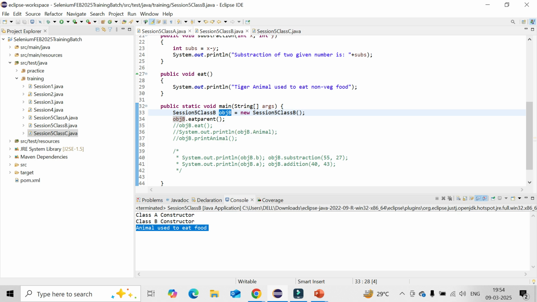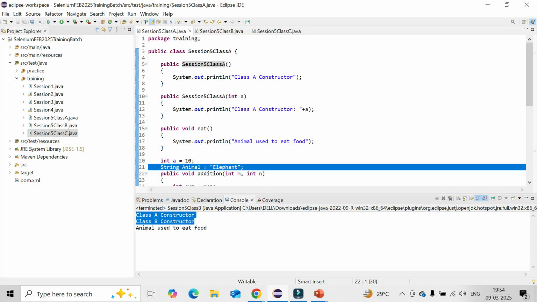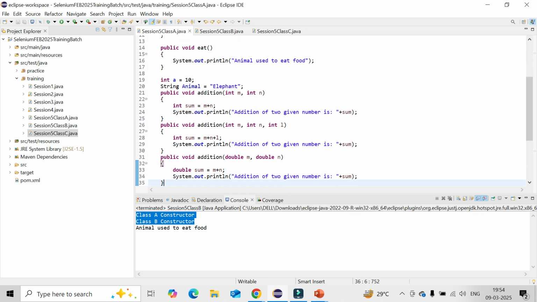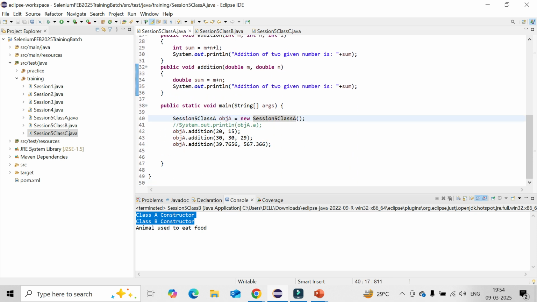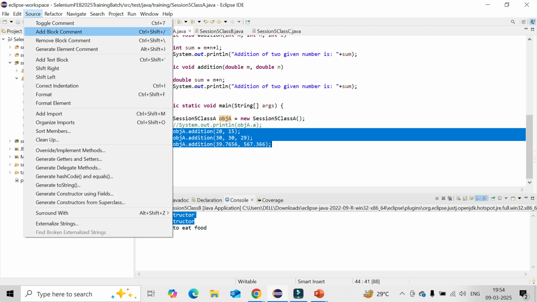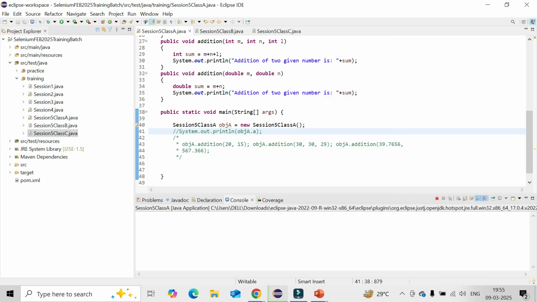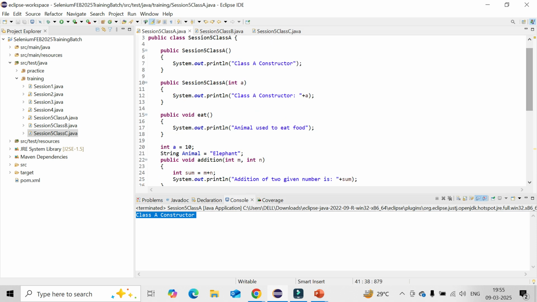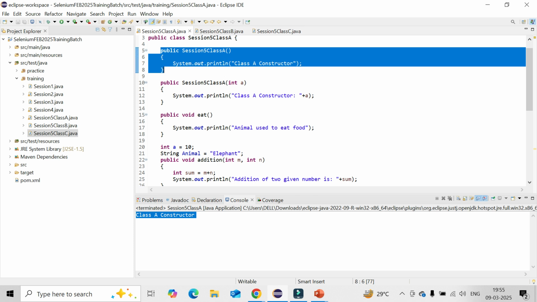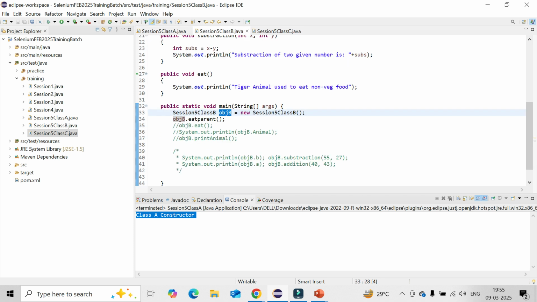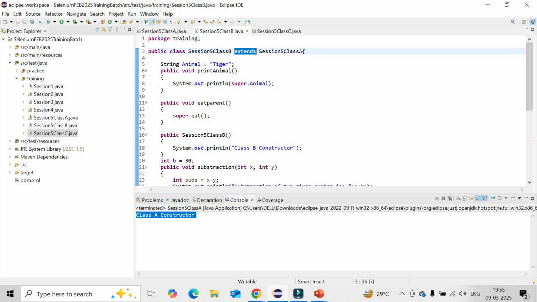And here, the parent-child mechanism is already there, that is the reason both the constructors, class A and class B, are called. But in case you are creating an object of the parent class only, only one constructor will be called. Here, I am saying that you are creating object A, not object B, because here there is only the parent class, no child-parent relationship, so only that one constructor is called. But here you have already established the relationship with extends, the parent-child mechanism. So that is the way both the parent and the child class constructors get called.